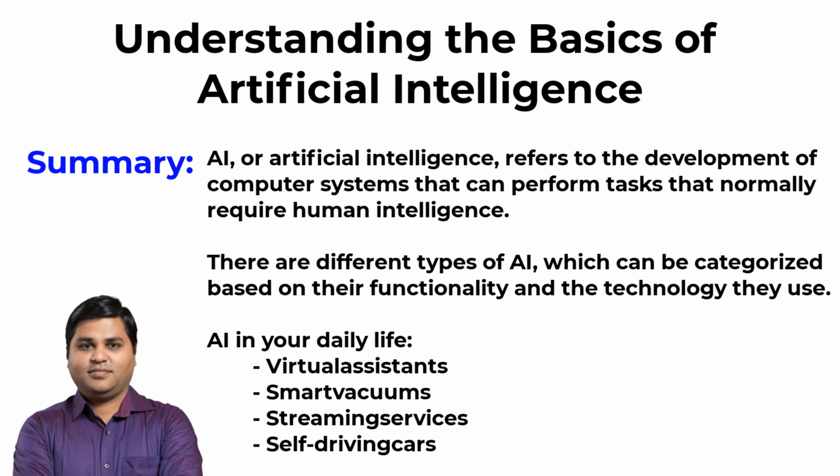In this module, we learned about AI and how it can help machines perform tasks that are similar to what humans can do. There are different types of AI based on their functions and how advanced they are. We also talked about some examples of AI in our daily lives like Siri, Alexa, and self-driving cars. Next, we'll learn more about the different parts that make up modern AI.